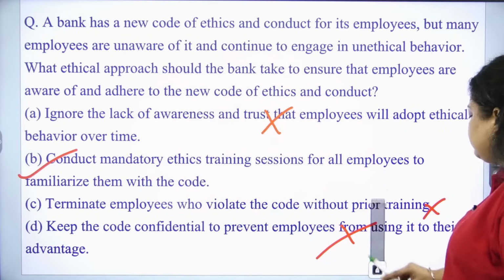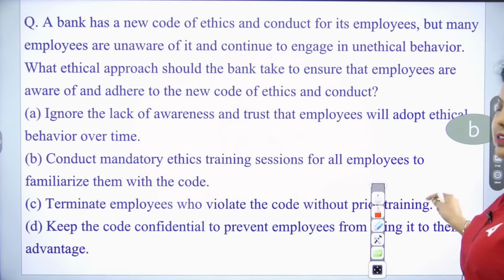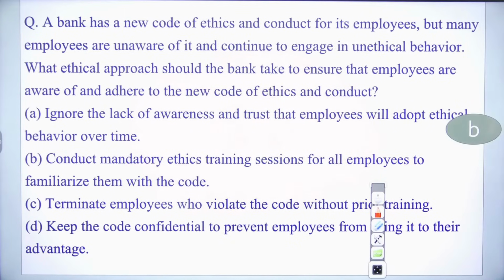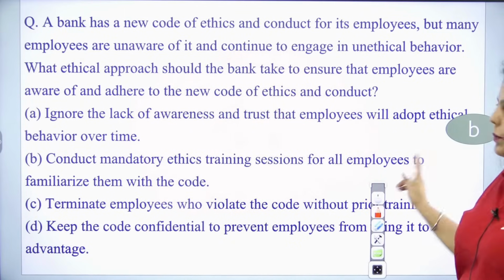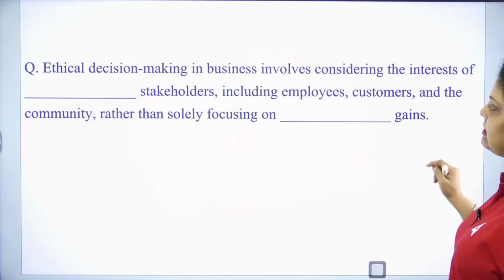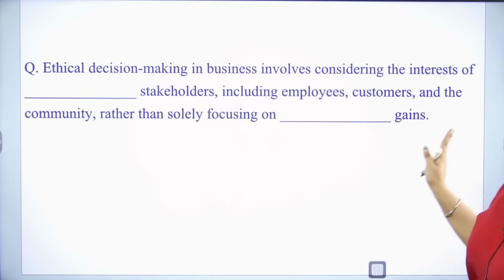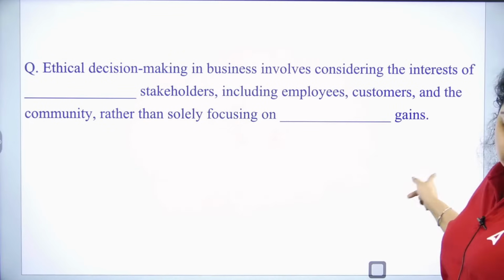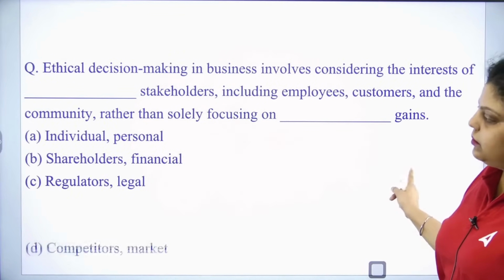To train your customer, to let them know that this is the code and this is the ethics you have to follow. So the right answer is B. Very good. Now next, ethical decision making in business involves considering the interest of dash stakeholders. So the option we have is there.